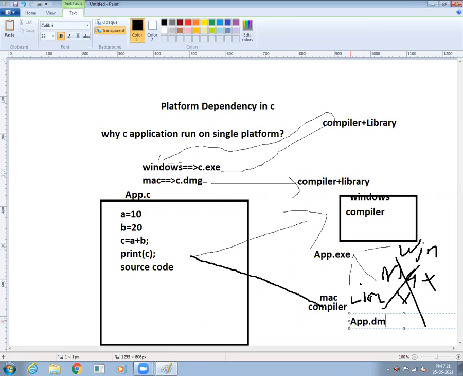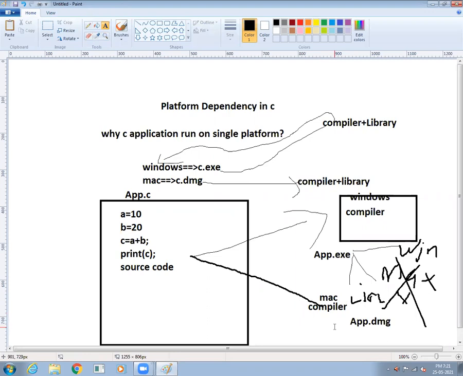App.dmg. And then it works only on what? It works only on Mac. Okay, so all of you understand why it is system dependent. Everyone can understand why it is system dependent, students, because where does this compiler work? This Windows operating system compiler executes only Windows software, Windows programs only. It cannot work on the Mac operating system.